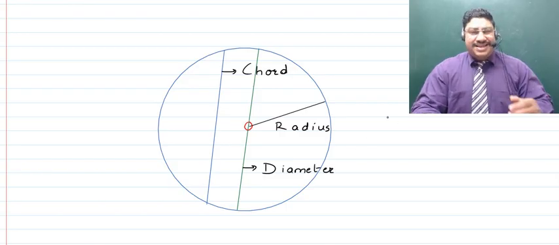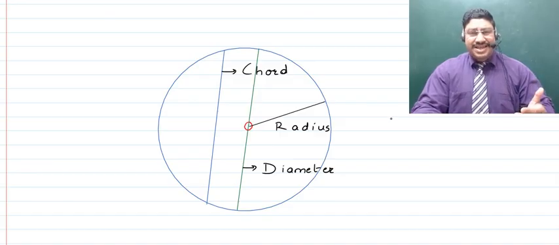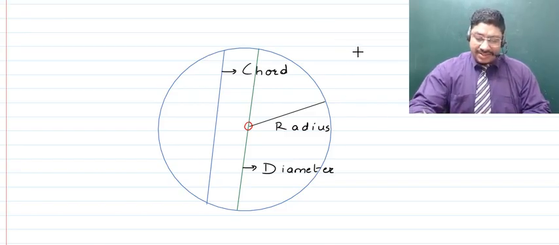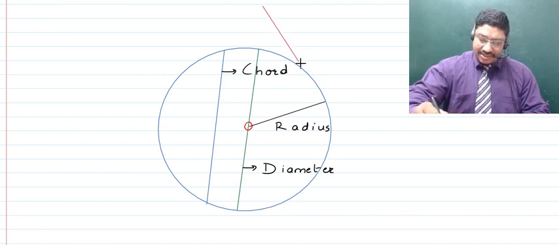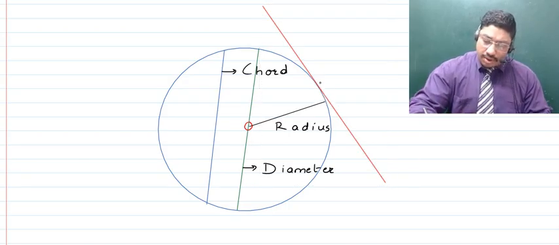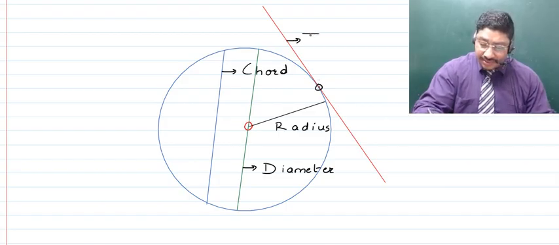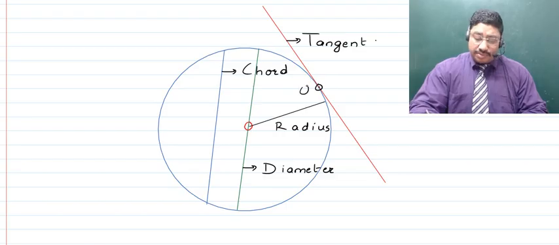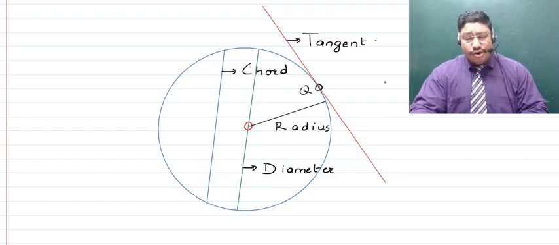Okay, now let's talk about another straight line which is just touching the circle at a single point, right? For that matter, let's say we have this straight line which touches the circle at a single point. If such is the case, then such a straight line is called the tangent, right? So what's a tangent? A tangent is a straight line which touches the circle at a single point. And if we name this point Q, this is the point of contact, also known as the point of tangency, right?